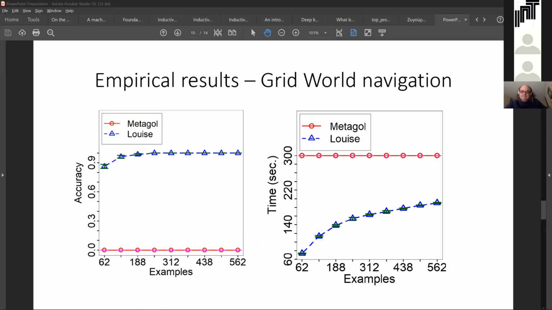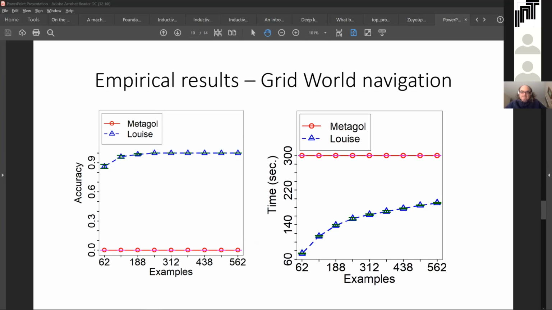Metagol takes more than a day to learn from more than 6 examples at once, and so it times out in our experiment with a 300-second time limit at the start of the experiment, where we sampled 62 examples, which is 10% of all examples. 300 seconds is 5 minutes, by the way.